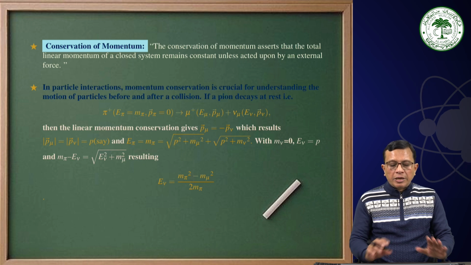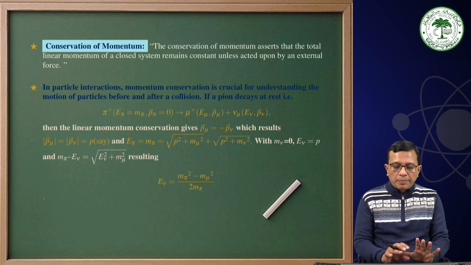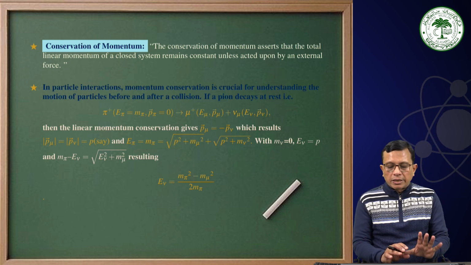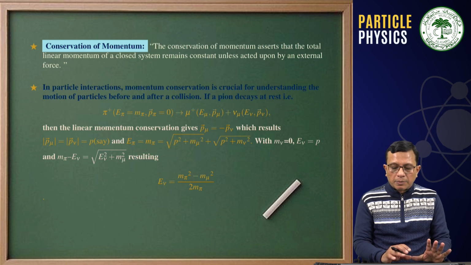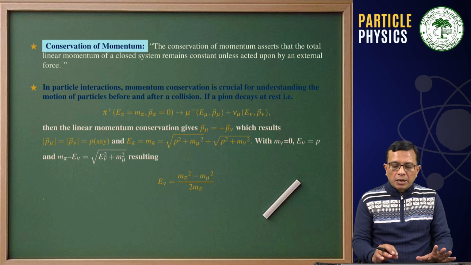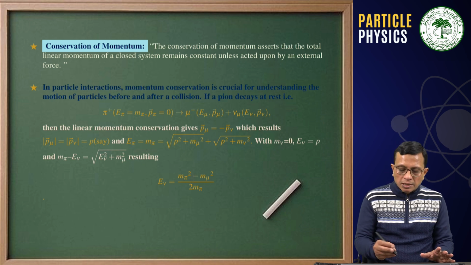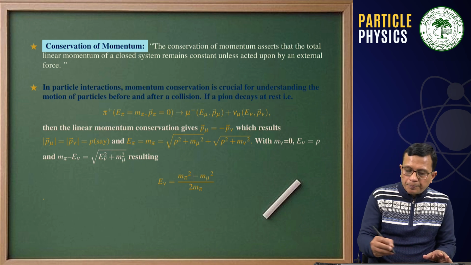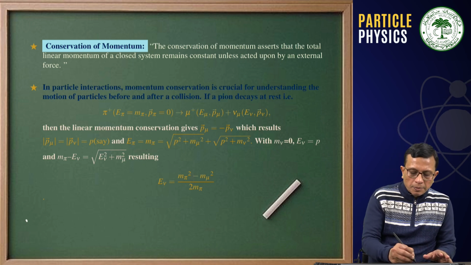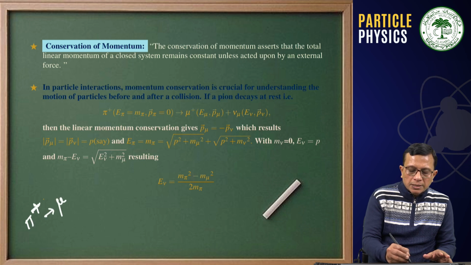And if we take them together, the energy conservation and linear momentum conservation, and take a simple example of pions decaying at rest. Suppose I have a pion, pi plus, that is decaying into mu plus plus nu mu.